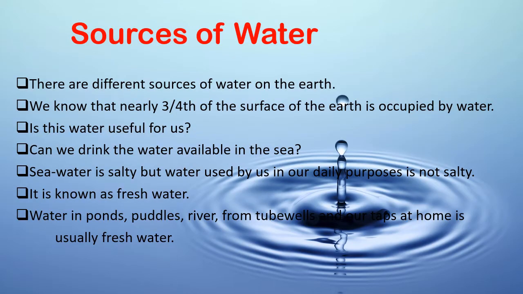There are different sources of water on the earth. We know that nearly three-fourths of the surface of the earth is occupied by water. Is this water useful for us? Can we drink the water available in the sea? Sea water is salty, but water used by us in our daily purposes is not salty. It is known as fresh water. Water in ponds, rivers, from tube wells, and our taps at home is fresh water.